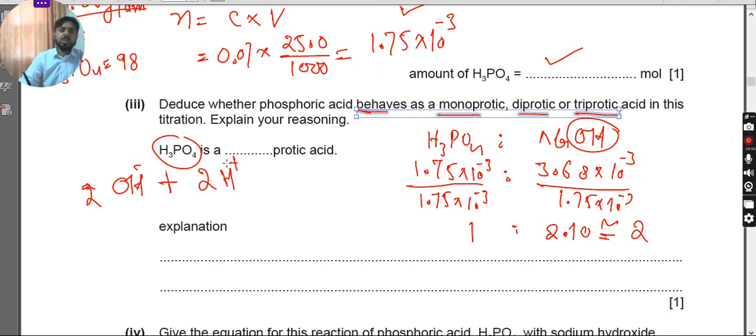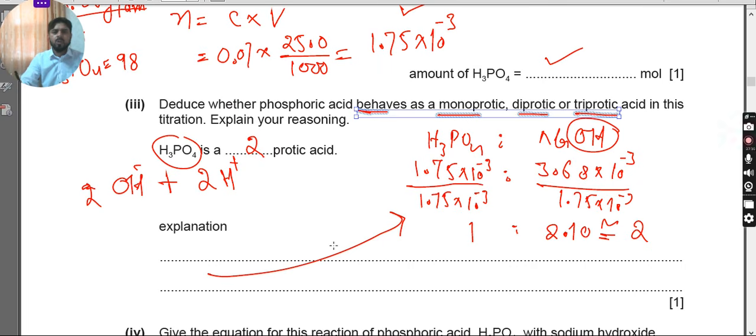In this case, we can clearly say how many protons are released by the phosphoric acid in this specific question that are reacting with the sodium hydroxide. So we can say there are 2 protons, and we obtain this information from the molar ratios, and this is exactly our explanation. Either you may write this in your own words, or if you show this working, this could be considered as your explanation.